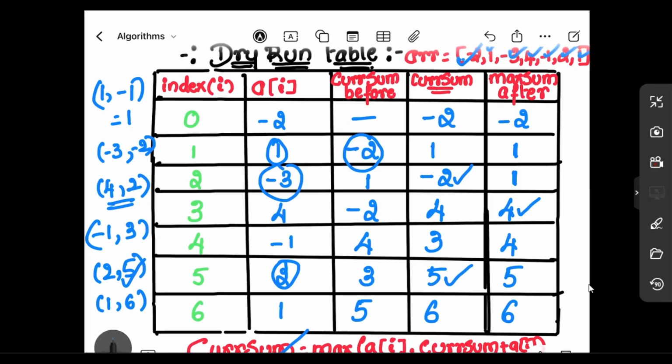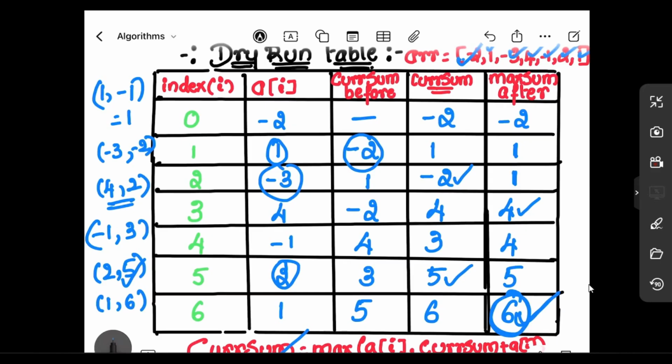And finally, we'll return this value as the output. The one present at the last cell. So the output that we got here is 6, which is equivalent to the output that we got when we ran the code. So whatever code that we have written works absolutely correct, right?